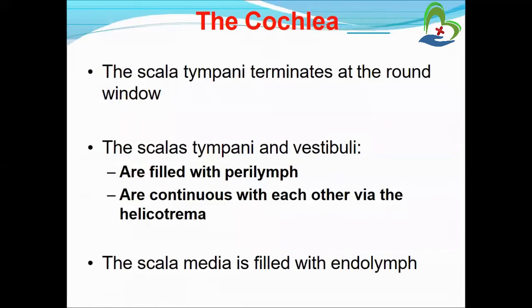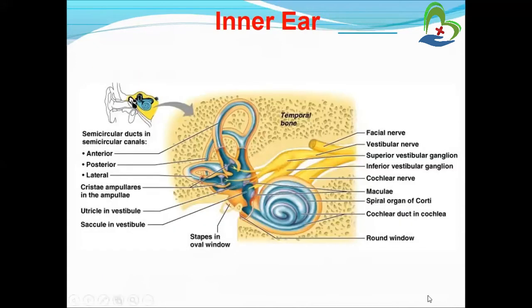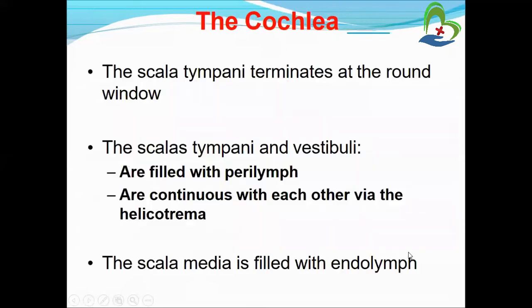Now the cochlea, what is the function of the cochlea? The scala tympani terminates at the round window. See in the figure, scala tympani, this is the round window. So here the scala tympani is situated. The scala tympani and vestibuli are filled with the perilymph and are continuous with each other via the helicotrema. And the scala media is filled with the endolymph.